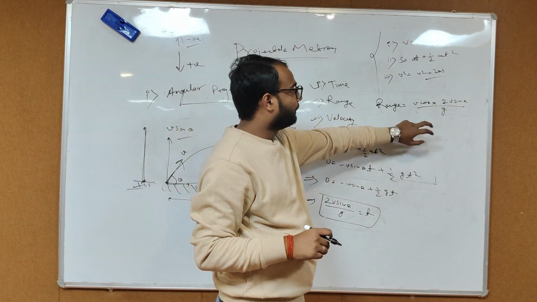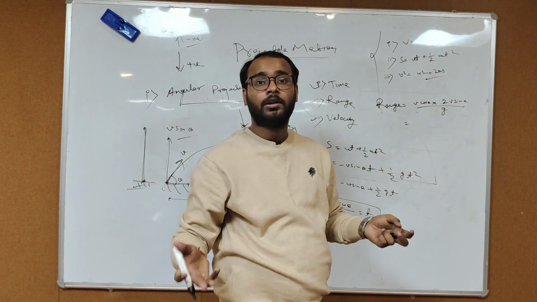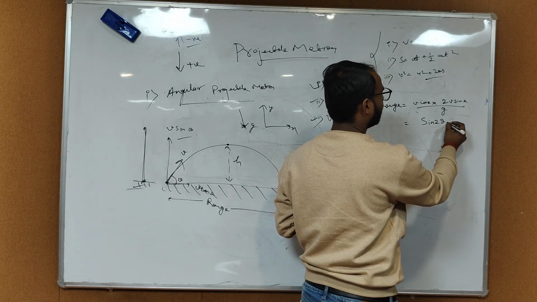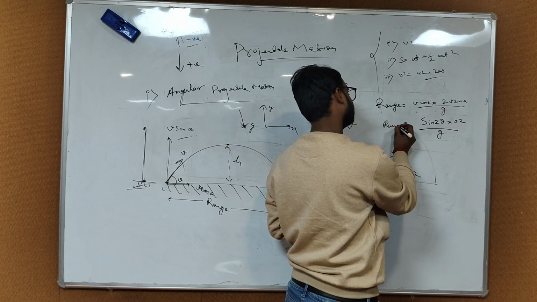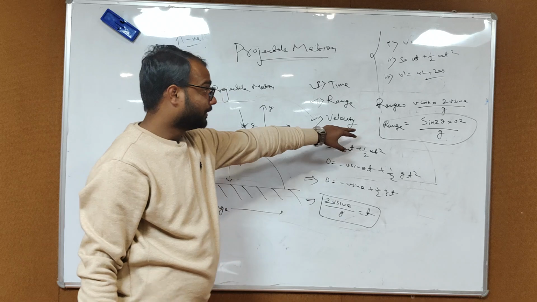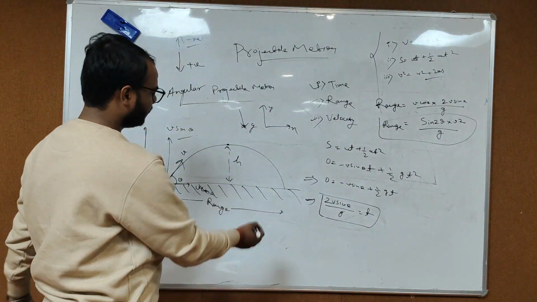So here the simple mathematics, 2 sin theta cos theta, we all know is sin 2 theta. So here, sin 2 theta into v square upon g. We will hold this formula for a while. We will have a good example over range. What about velocity? It is actually very easy to calculate.